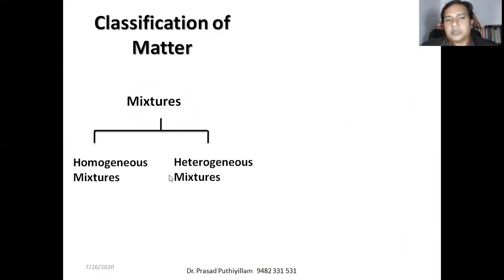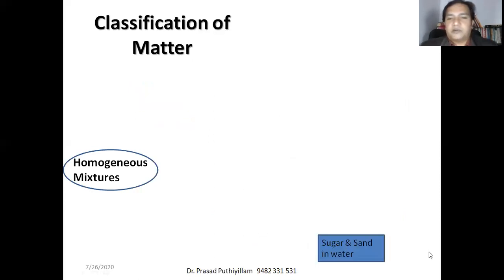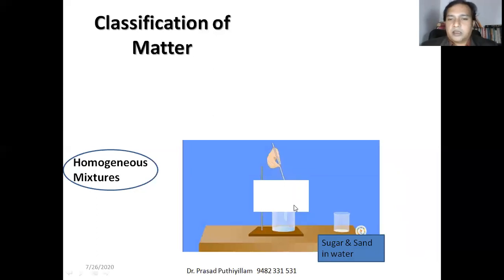I said different mixtures, so it may be a homogeneous mixture as well as a heterogeneous mixture. For homogeneous mixtures, let us take an example of sugar and sand in water. This is a GIF image, that is graphic interchange format image, that I took.